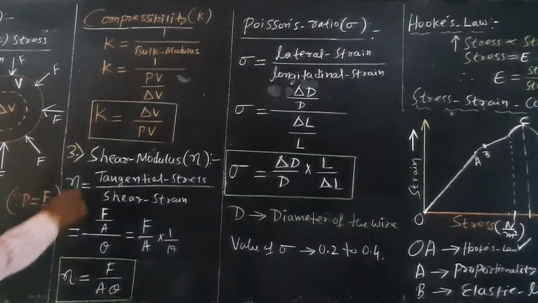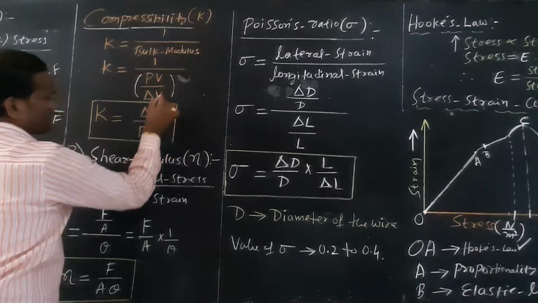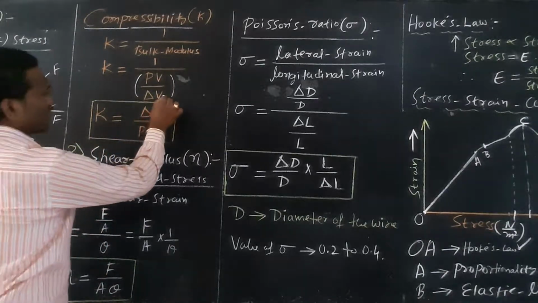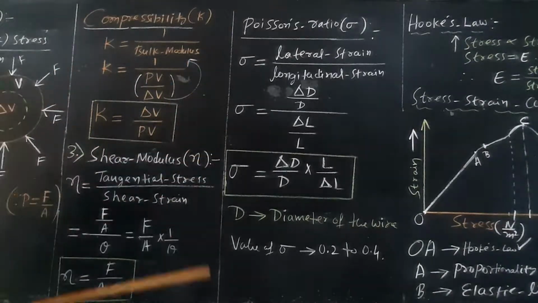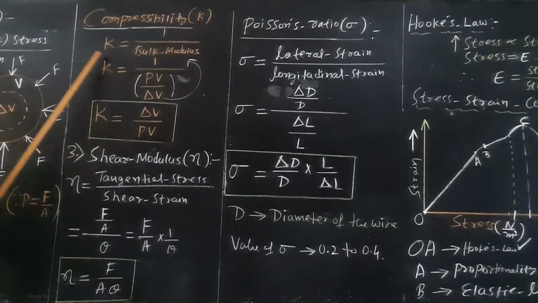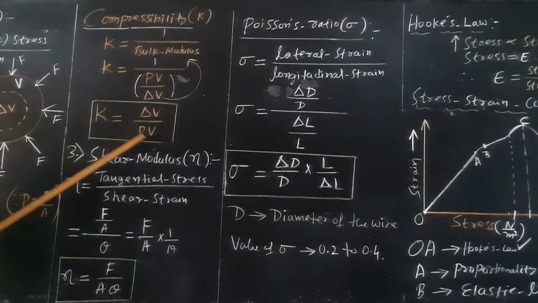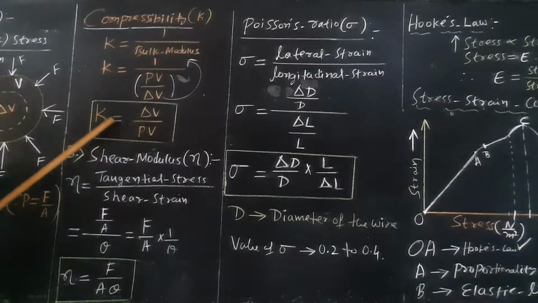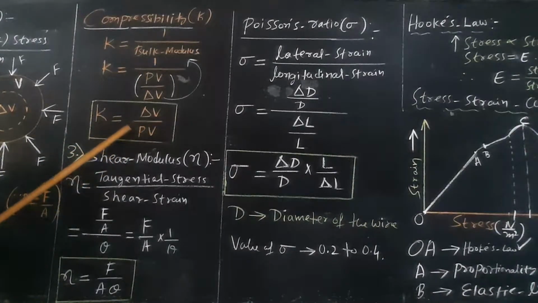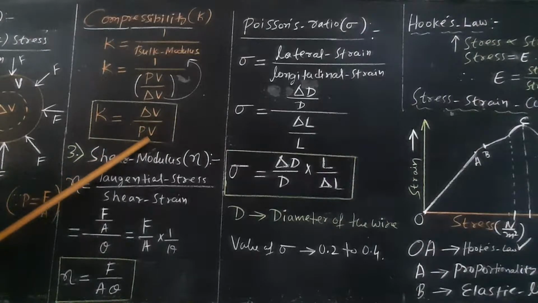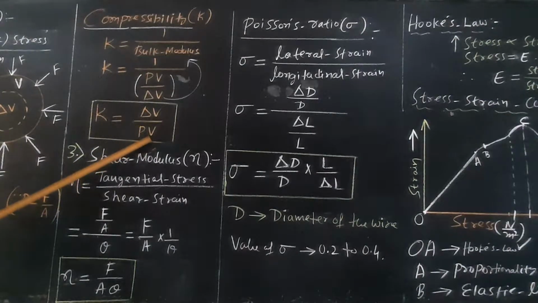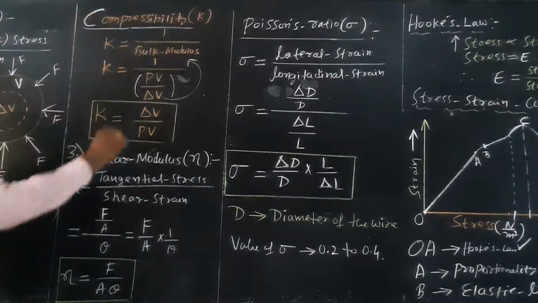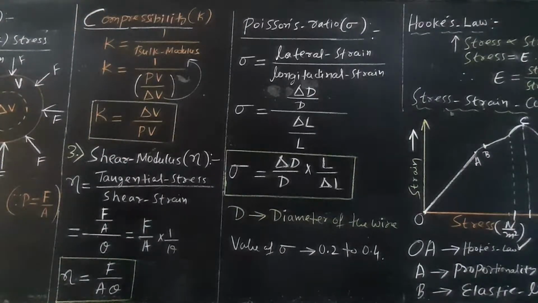What is bulk modulus? Bulk modulus is B. The expression for bulk modulus B is equal to PV by delta V. The denominator goes to the numerator. Therefore, compressibility K is equal to change in volume divided by pressure into the original volume of the sphere. So compressibility is defined as the reciprocal of bulk modulus.